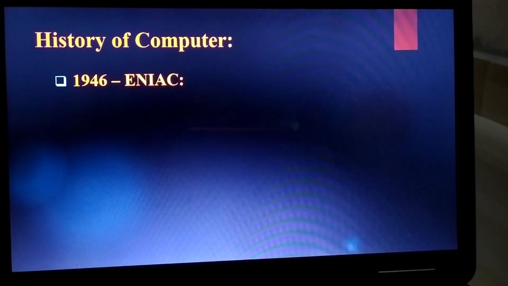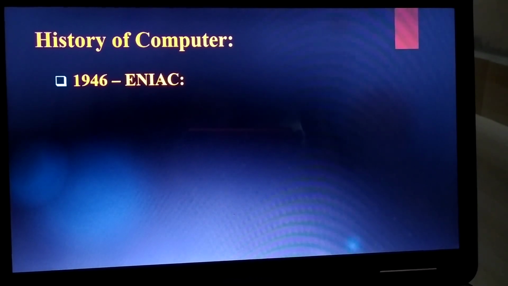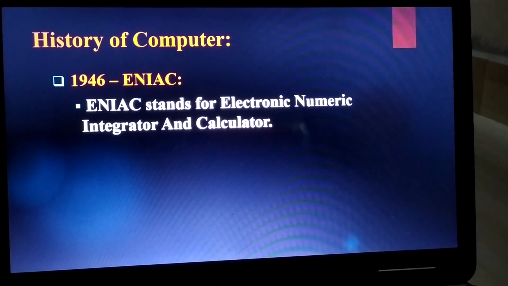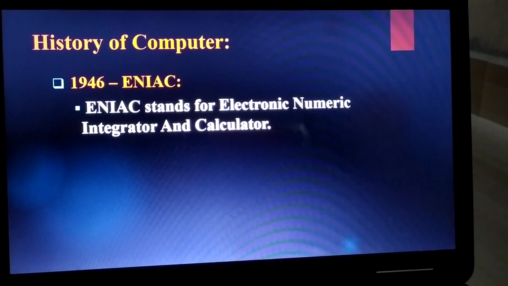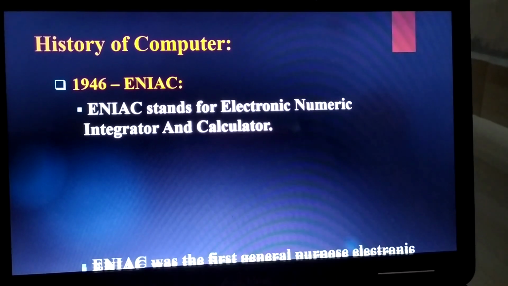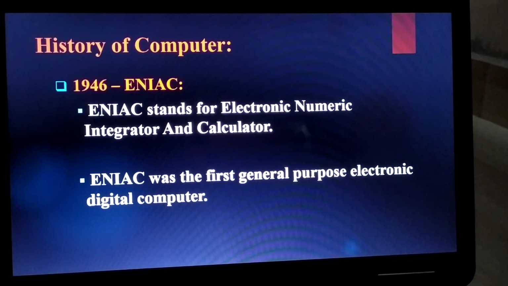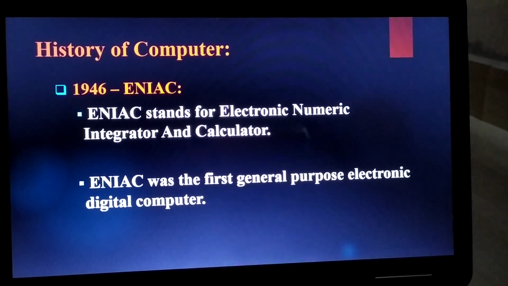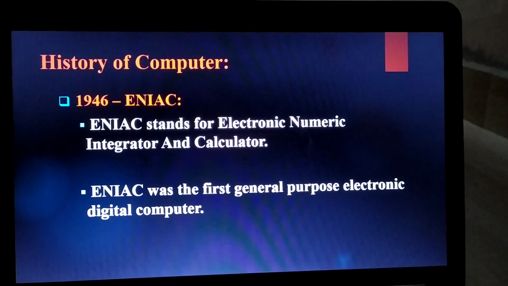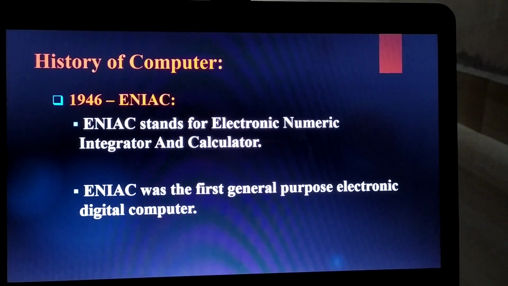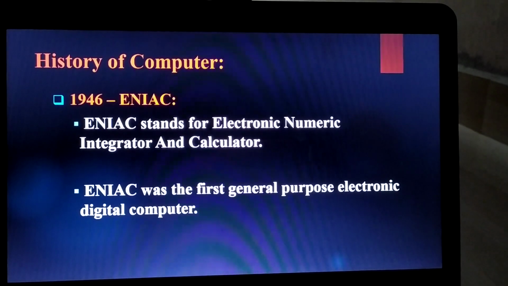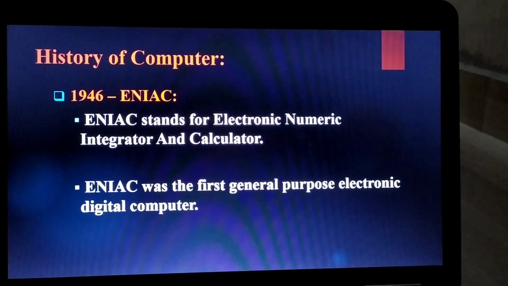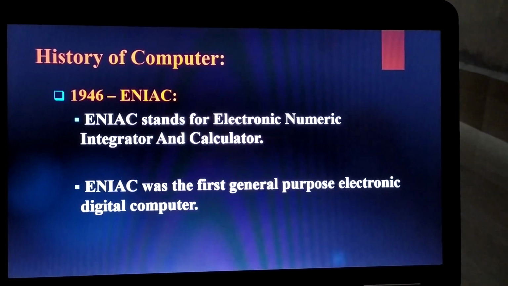The next one, ENIAC. ENIAC stands for Electronic Numeric Integrator and Calculator. ENIAC was the first general purpose electronic digital computer, which was invented in 1946.